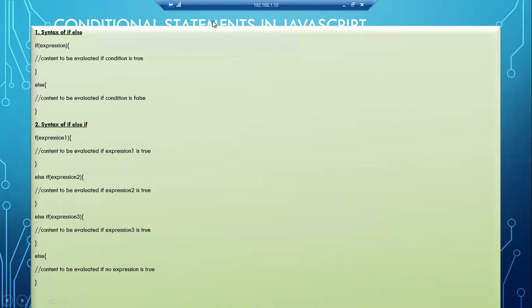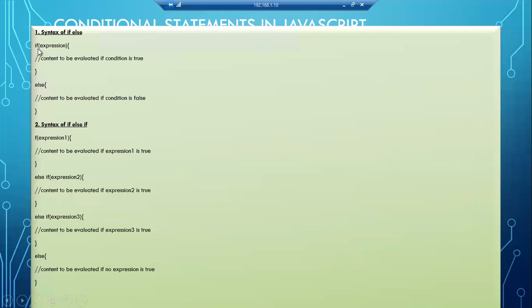Like that student passed or failed program we have done. In that, we are checking if the marks is greater than or equal to 50, then we are just printing a message, passed. But if I want some other operations to perform if the marks is greater than or equal to 50, if we want to perform some other condition-based statements, then it is difficult to do that with your ternary operator. For that, we'll use these conditional statements.